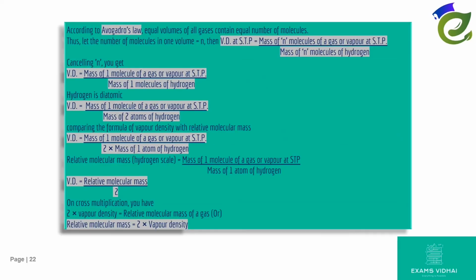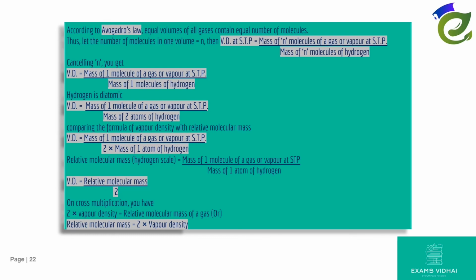According to Avogadro's law, equal volumes of all gases contain equal number of molecules. Thus, let the number of molecules in one volume be n. Then, vapor density at STP is equal to mass of n molecules of a gas or vapor at STP divided by mass of n molecules of hydrogen. Cancelling n, which is common, we get vapor density is equal to mass of one molecule of a gas or vapor at STP divided by mass of one molecule of hydrogen.